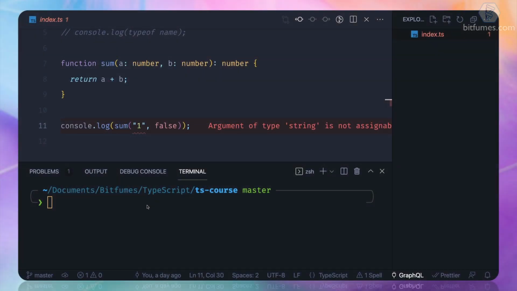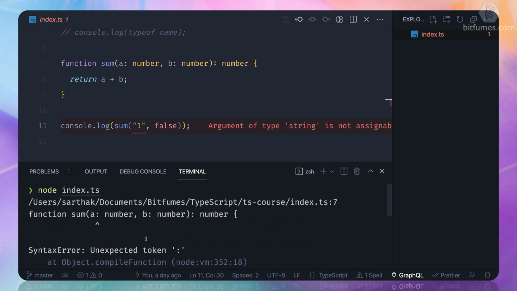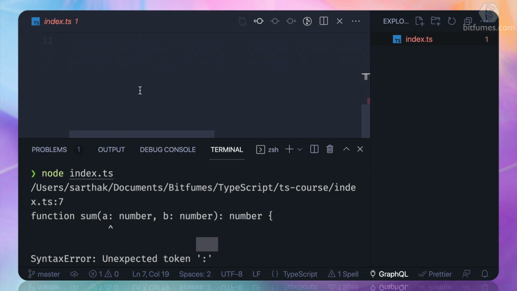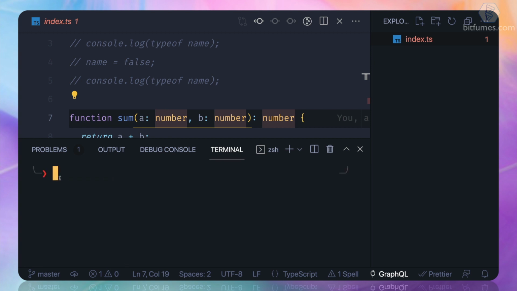In the last episode, we were trying to run this TS file, the TypeScript file, with Node. When we did this, Node was not recognizing the colon. The way we are defining the type here is not recognized by Node, because Node is a JavaScript one. So that means, if you guessed it right, we need TS Node.